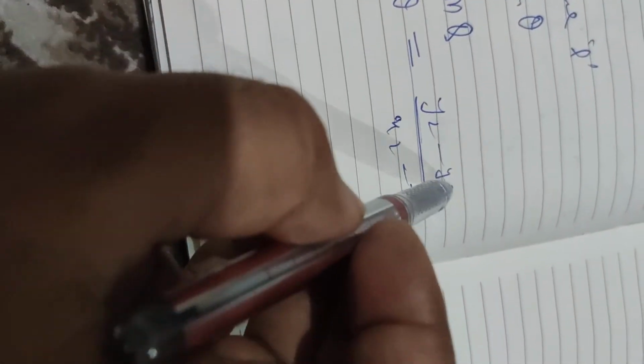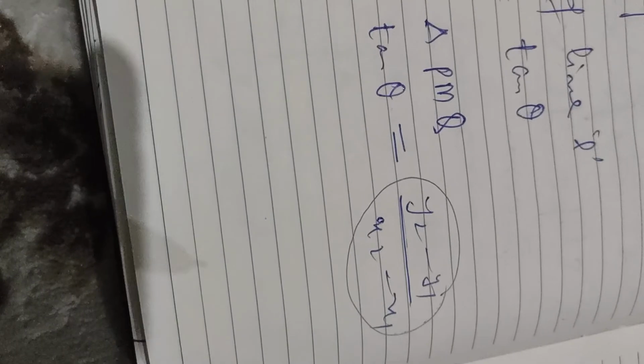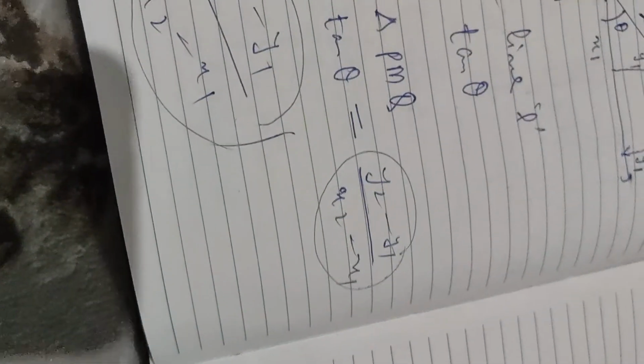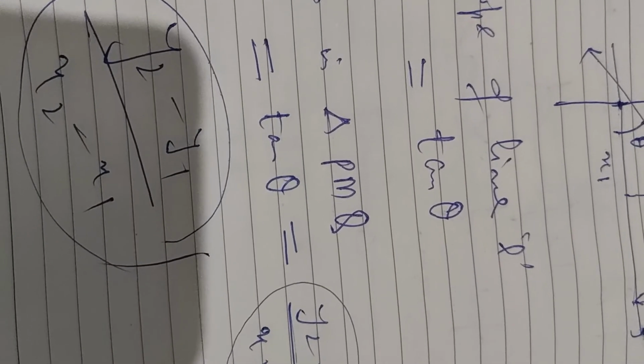Perpendicular is y2 minus y1 divided by base है x2 minus x1. लेकिन slope of the line है tan theta. तो यहाँ पे slope of the line joining 2 points x1 y1 and x2 y2 will be equal to y2 minus y1 divided by x2 minus x1. This will be equal to slope of a line.